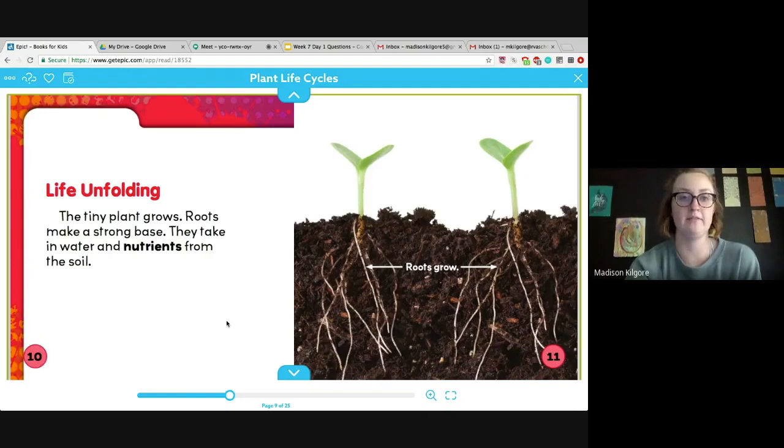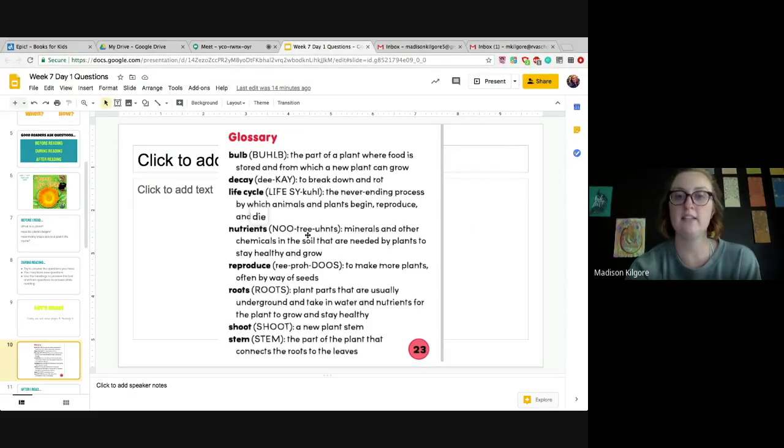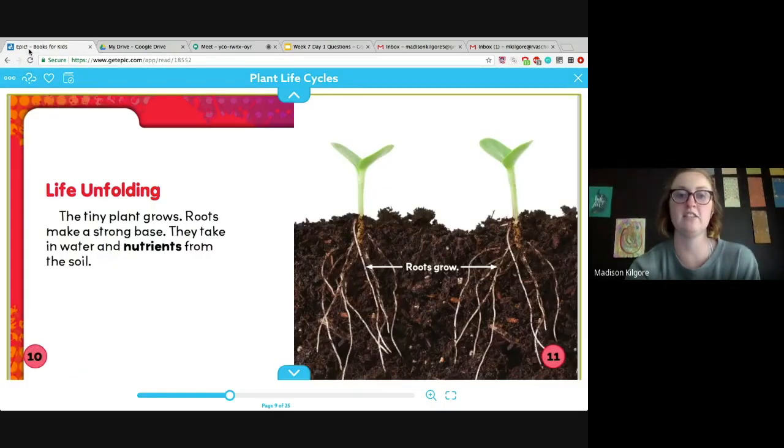Life unfolding. The tiny plant grows. Roots make a strong base. They take in water and nutrients from the soil. So here's another bold word, nutrient. So if I look back at my glossary, I can find out that nutrients means minerals and other chemicals in the soil that are needed by plants to stay healthy and grow. So we've heard the word nutrients when we talk about ourselves too. We need certain nutrients in our food that help keep us healthy. So the plants need that too. And they get that from the soil. And then we have a picture here identifying the roots as they grow.